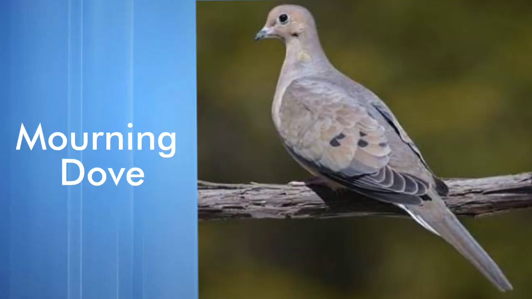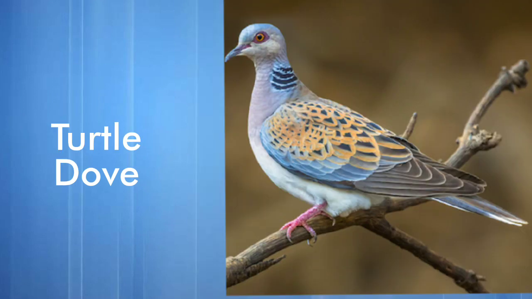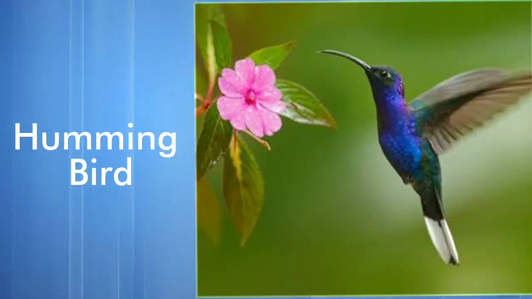It's a rainbow lorikeet. Next one we have mourning dove. It's a mourning dove. What is it? It's a mourning dove. Next one we have turtle dove. It's a turtle dove. What is it? It's a turtle dove. Next one we have hummingbird. It's a hummingbird. What is it? It's a hummingbird. Okay, that's all.